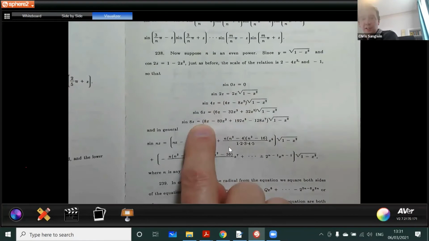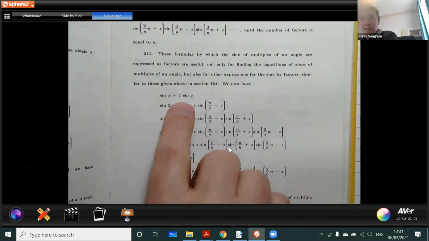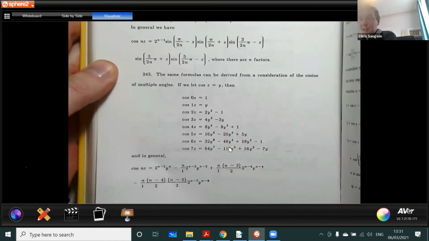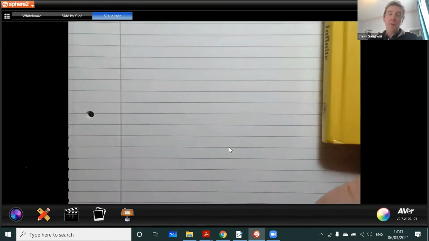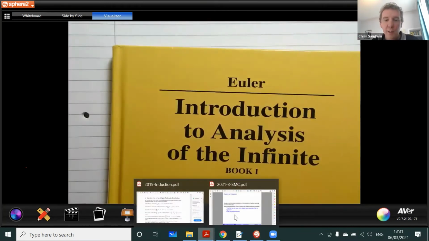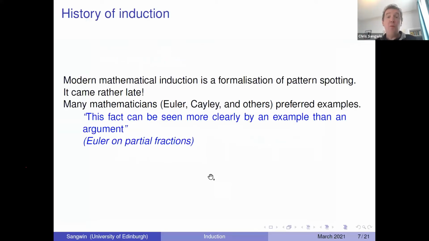He just gives patterns and then gives the general case. There's more of it here. And that is his style of writing. And I don't think that would pass muster in the 21st century as a legitimate proof by induction, right? We're more formal than that, and for good reasons.